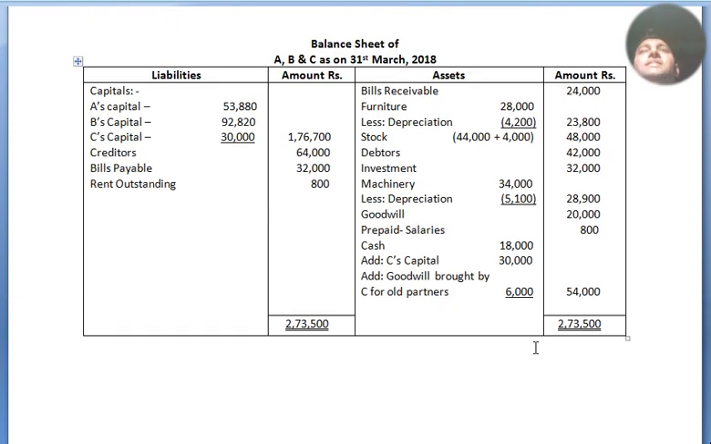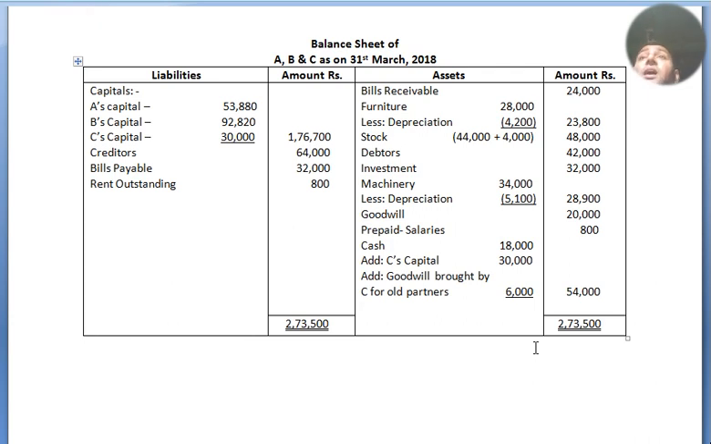Balance sheet of A, B and C as on 31st March 2018. In the balance sheet, no debit credit. Now we move to our balance sheet on the liability side. Capital A 53,880, B 92,820 and C 30,000, altogether in the outer column 1,76,700. Creditors 64,000, bills payable 32,000, rent outstanding will come 800 because it is considered a current liability or provision. Now on the asset side, bills receivable 24,000, furniture 28,000, less depreciation 4,200,